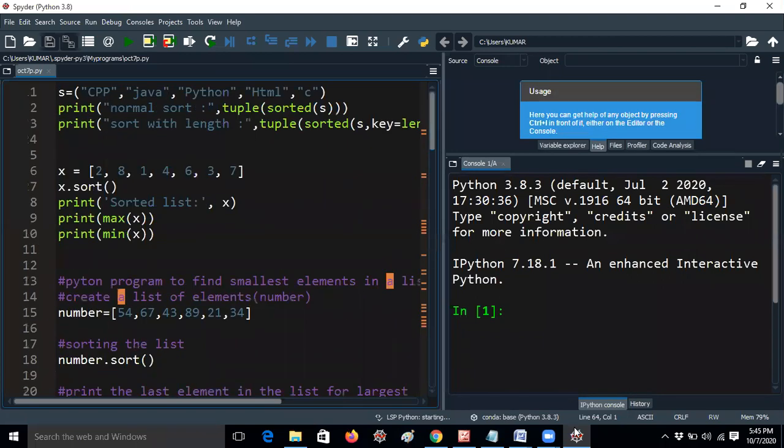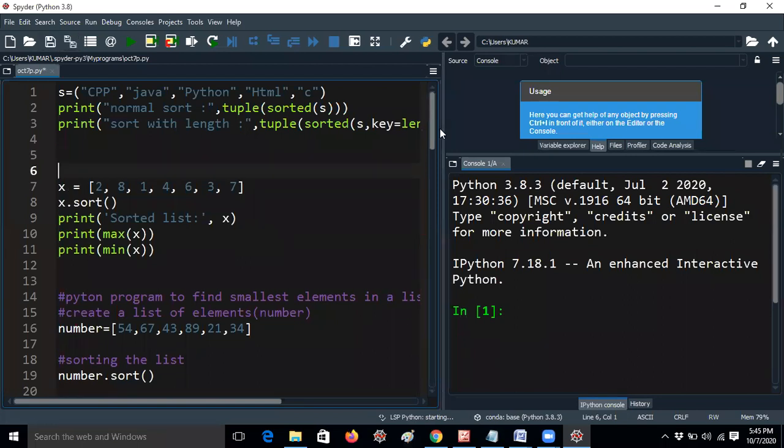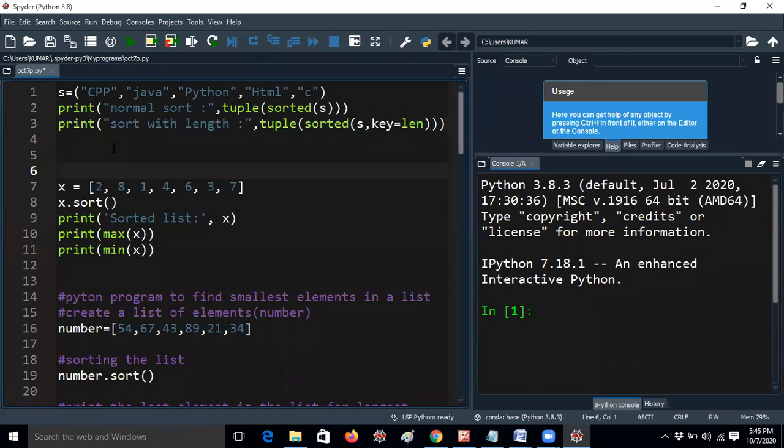Before explaining the sorted third example, we will usually explain the assignment question. This is yesterday's assignment question I gave you. It's very easy. You have to print the elements, whatever elements you take, in sorted order based on length and the normal sorting technique. Here I have given a question with respect to tuple, so I'm taking the elements in rounded brackets. Rounded brackets you know already, right?